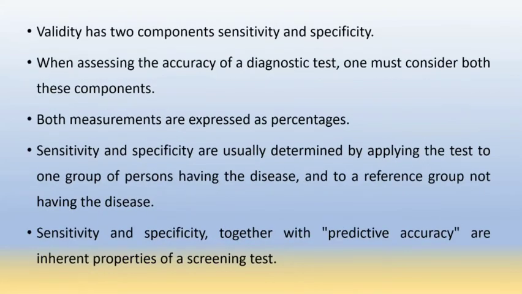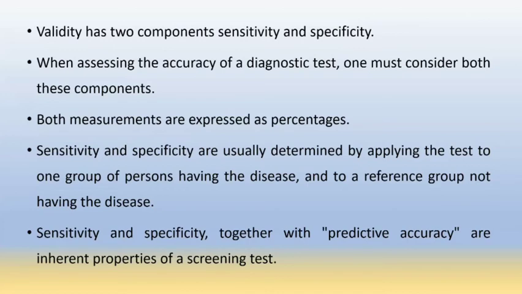So validity has the two components, sensitivity and specificity. When assessing the accuracy of a diagnostic test, one must consider both these components, that is sensitivity and specificity. Both measurements are expressed in a percentage. Sensitivity and specificity are usually determined by applying the test to one group of persons having the disease and to a reference group not having the disease.